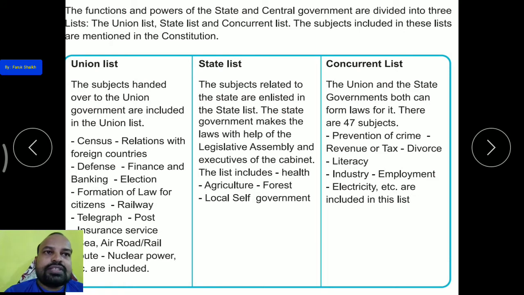So let us see. The union list, the state list and the concurrent list: the subjects included in these lists are mentioned in the constitution. Now dear students, please pay attention here. Whatever you are studying in the SS subject will not be only for 7th standard. You also have to learn this in the 8th standard, the 9th standard, the 10th standard, and if you are going for further study in college and you take the SS, then also you have to study this.